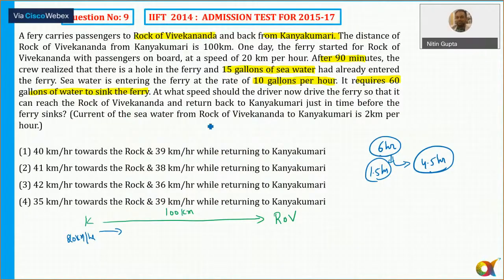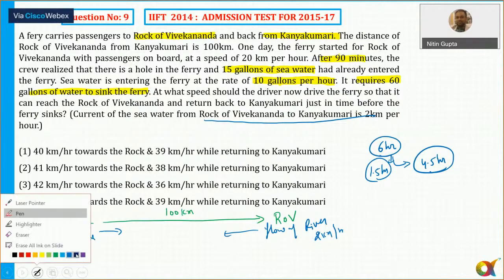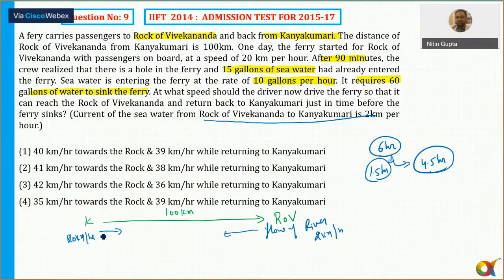And the current of the sea water towards Kanyakumari is 2 km per hour. So yahan se river, this is the direction of flow of river. River is flowing with what speed? That is 2 km per hour. Okay, so in the first 90 minutes, what is the distance traveled? Remember, both of them are against. So basically the boat is traveling against the river. So effective speed is 20 minus 2, 18.